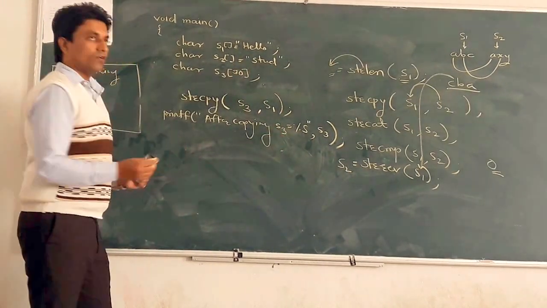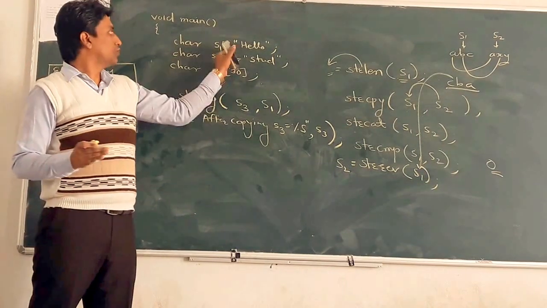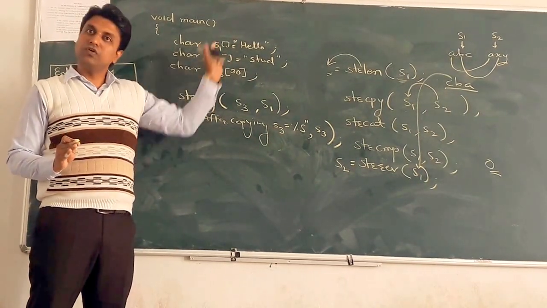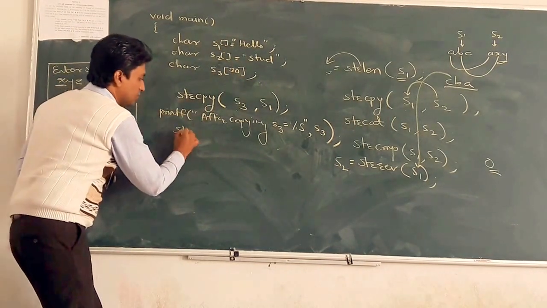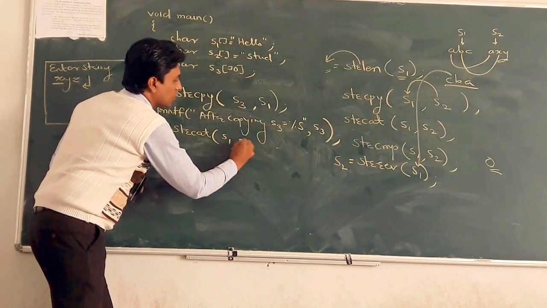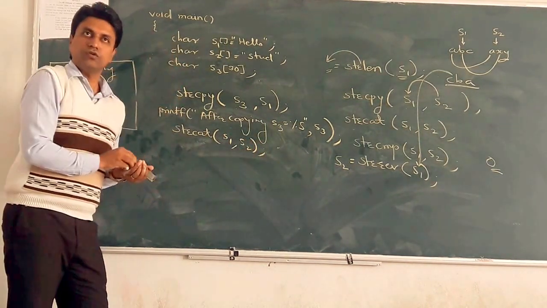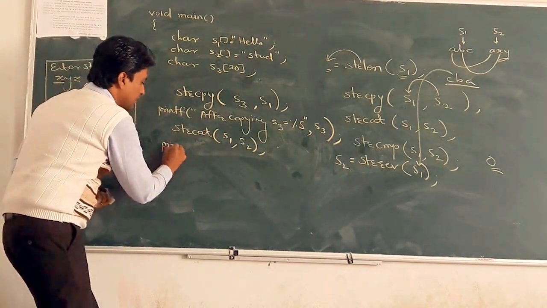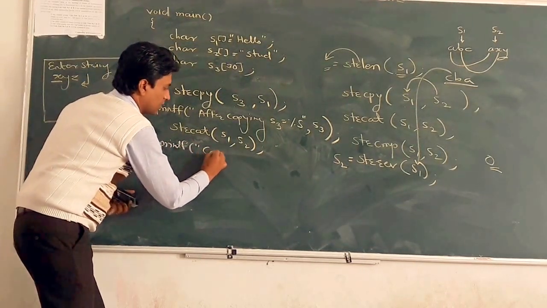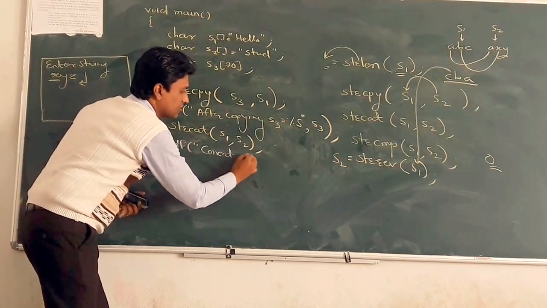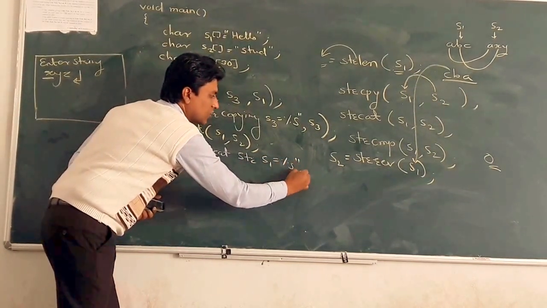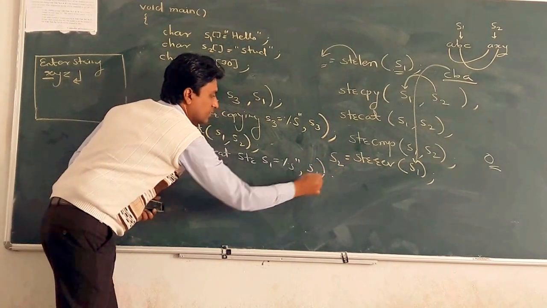Second, we want to concatenate two strings S1 and S2 and store the result into S1. So strcat S1 comma S2, okay, and after that again print it, printf concatenated string S1 is equal to percentage s comma S1.